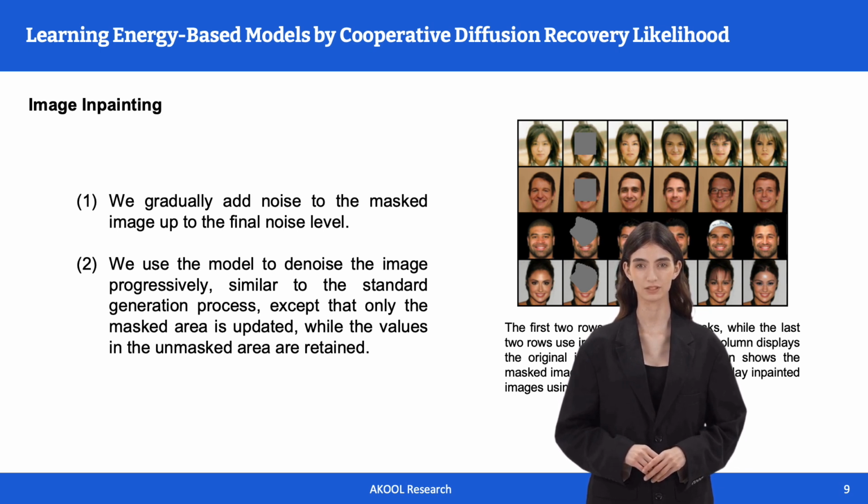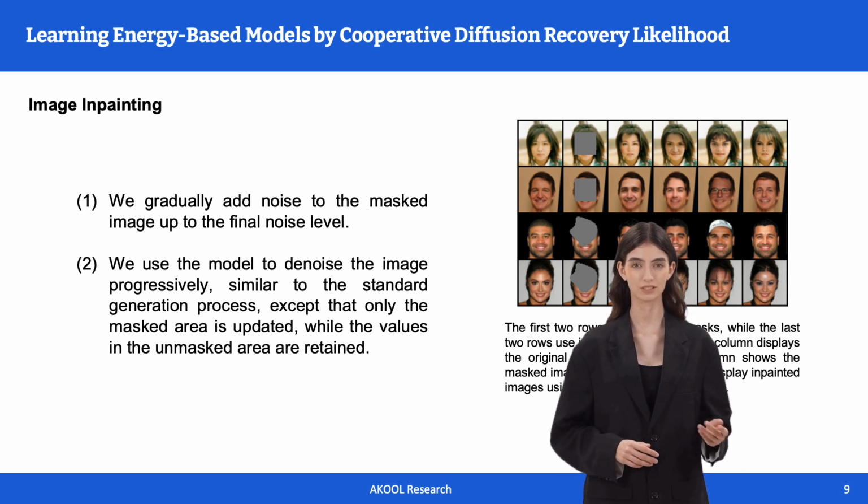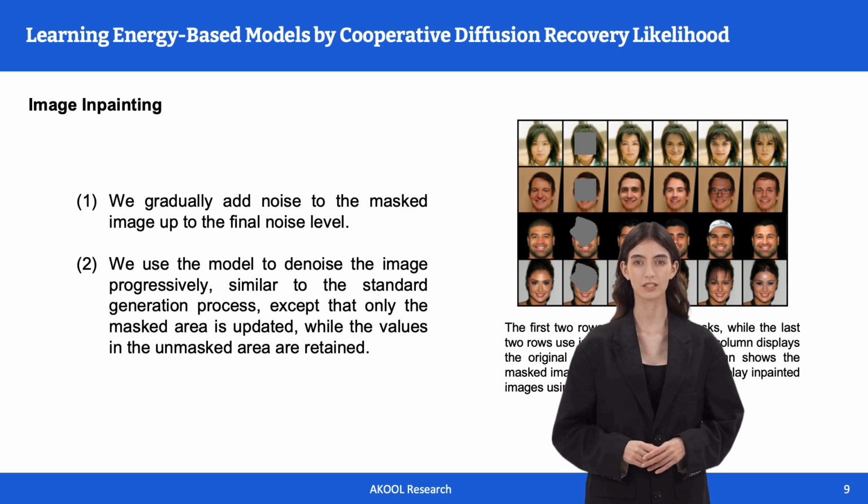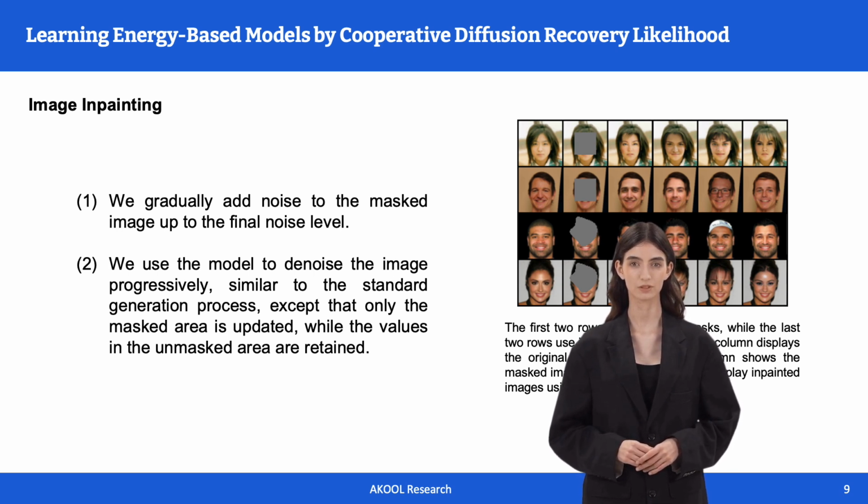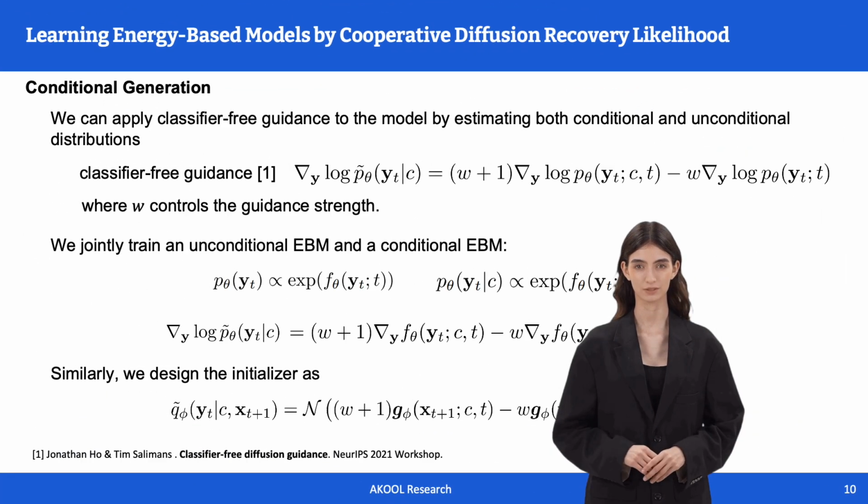The first 2 rows utilize square masks, while the last 2 rows use irregular masks. The first column displays the original images. The second column shows the masked images. Columns 3 to 6 display inpainted images using different initialization noises. We show that the model can be used for conditional generation.